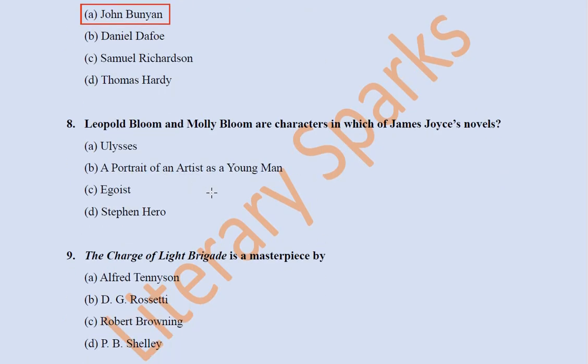Ulysses, A Portrait of the Artist as a Young Man, Egoist, Stephen Hero. Ulysses is the famous modernist work by James Joyce, published in 1922, and in that novel we find these characters, Leopold Bloom and his wife Molly Bloom. So many times characters from famous works, novels, plays are asked in exams. I'll make a video on that also, on the famous characters in the history of English literature.